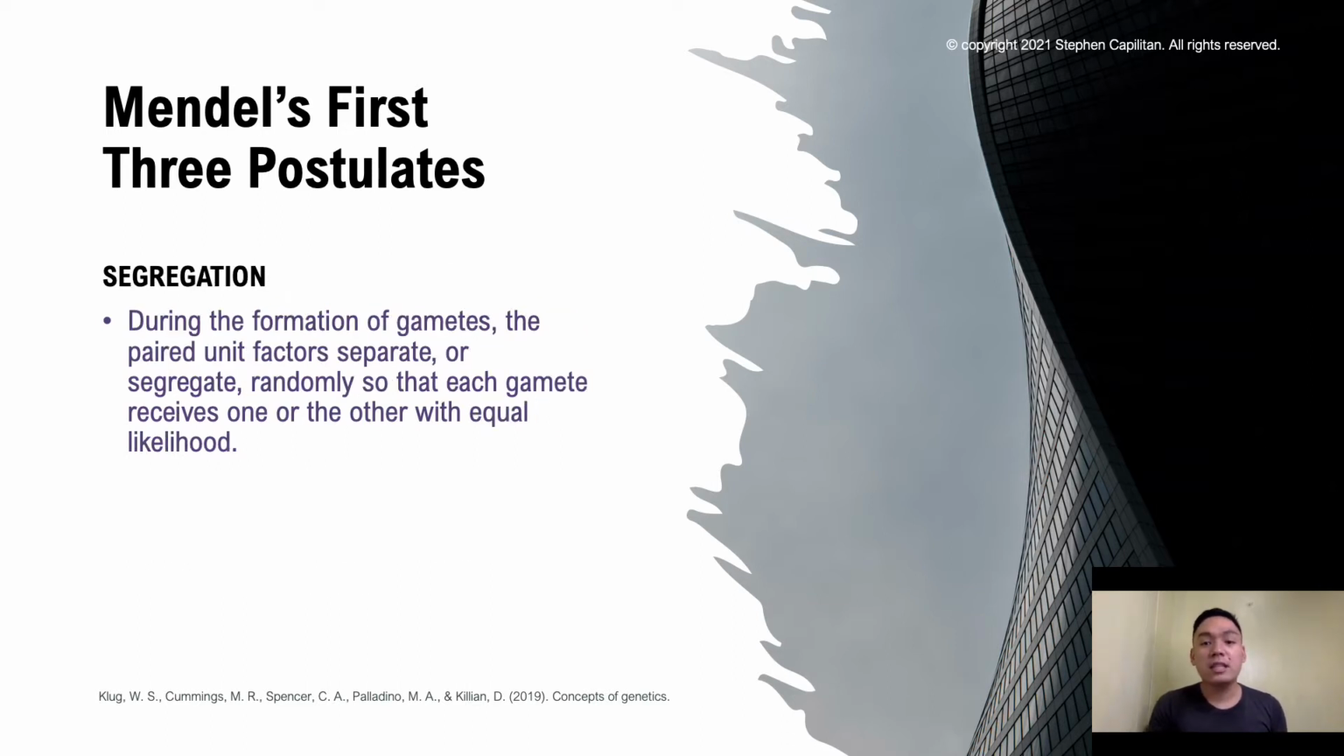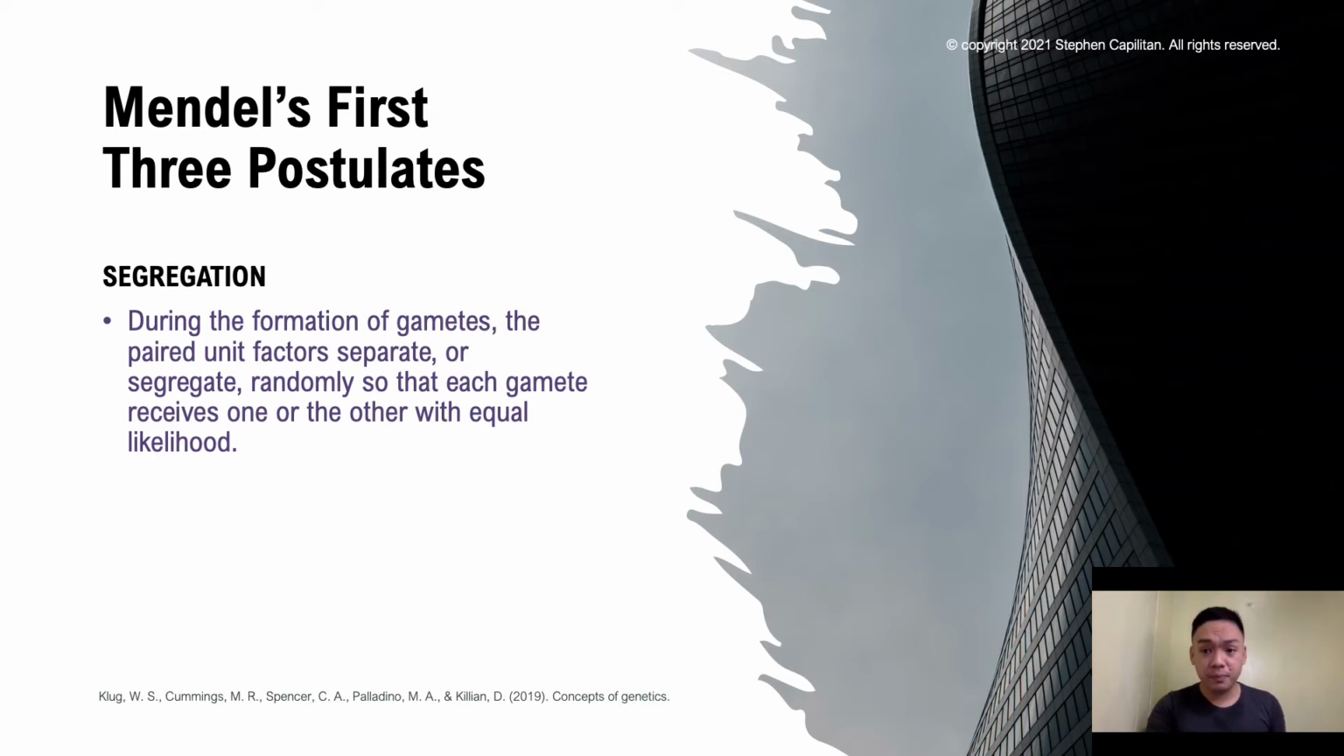The third postulate would be segregation, and it explains that during the formation of gametes, the paired unit factors separate, so they tend to be segregating from each other, and that segregation is in random fashion. Okay, and each gamete receives one or the other with equal likelihood.